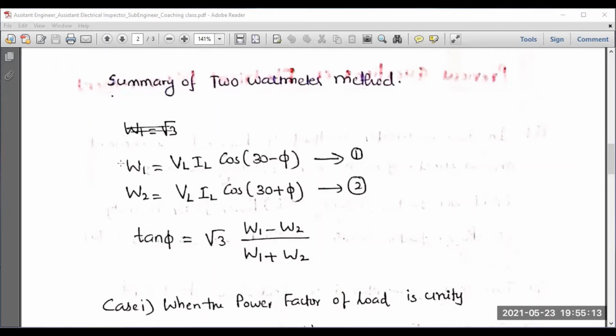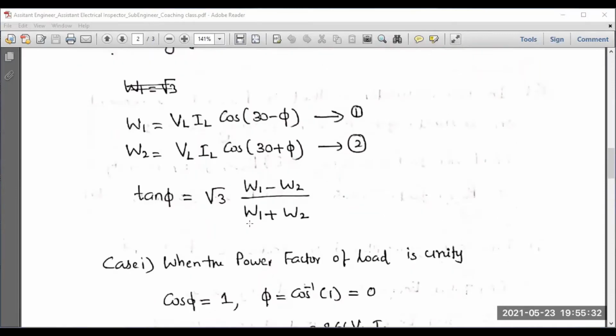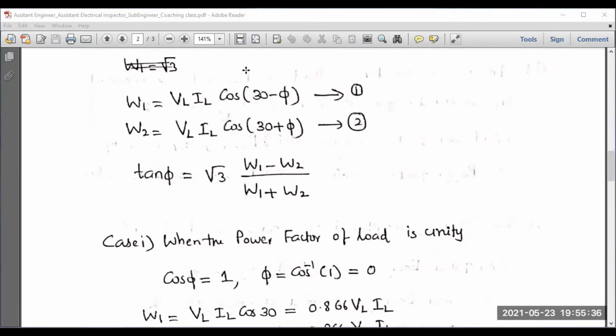The power reading from the first wattmeter is given by VL IL cos(30 minus phi), where phi is the phase angle, VL is the line voltage and IL is the line current. Likewise, the second wattmeter reads VL IL cos(30 plus phi). If you compute tan phi, you will get root 3 (W1 minus W2) divided by (W1 plus W2). From that, you can calculate the value of phi. This point you have to remember.